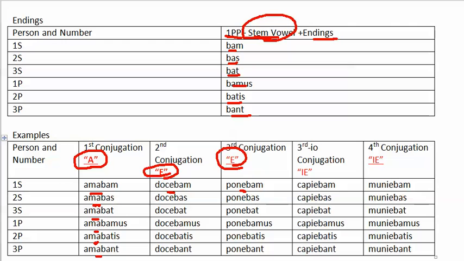I placed. And the third IO uses IE, so capiebam. And again, it's bam: capiebam, capiebas, capiebat, capiebamus, capiebatis, capiebant. And the fourth also uses the IE. Muniebam, muniebas, muniebat, muniebamus, muniebatis, muniebant.